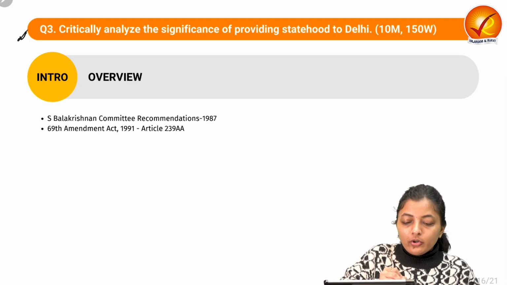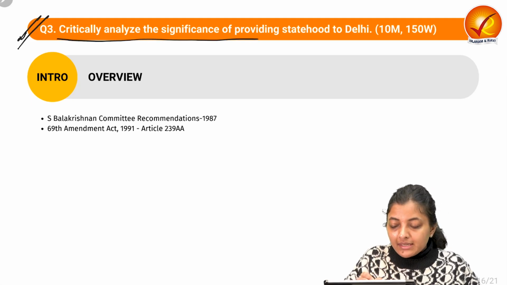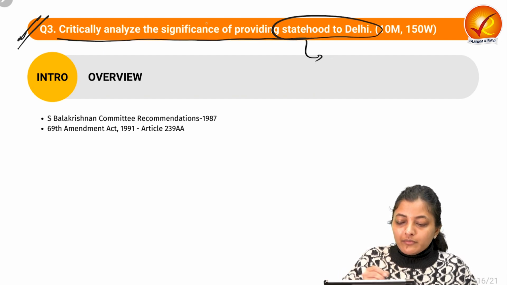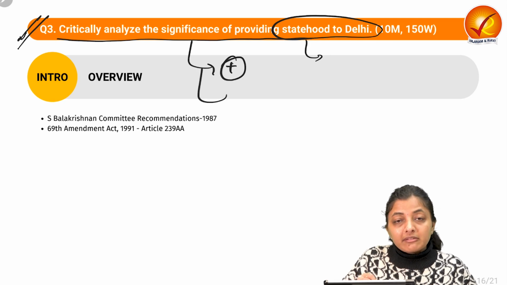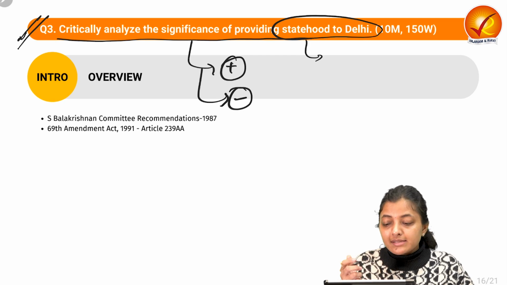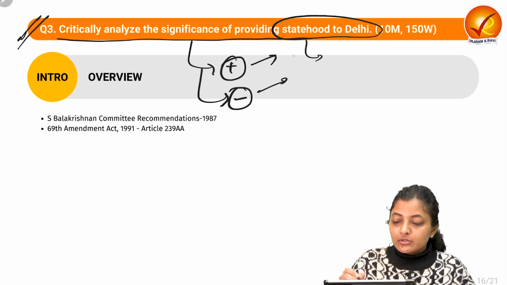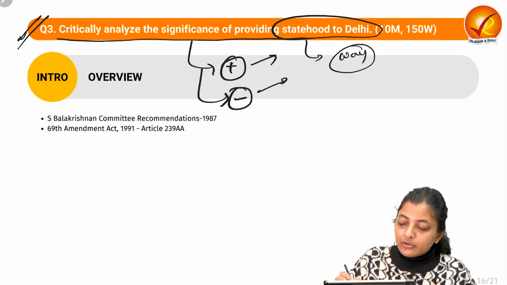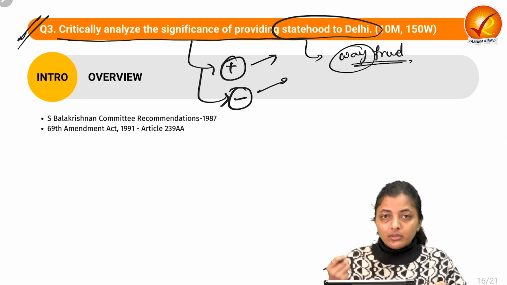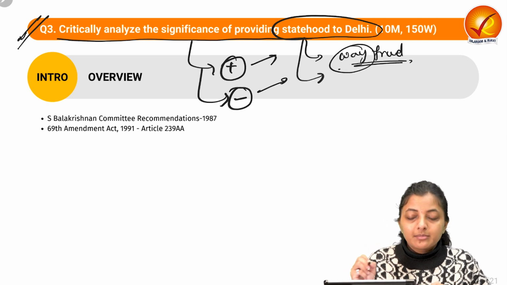Okay, so moving on to the third question: critically analyze the significance of providing statehood to Delhi. So we need to write down some arguments in favor of providing statehood to Delhi, arguments against providing statehood to Delhi. So this is the question, and finally what we can do, we can write the way forward, that what we can do more to deal with this matter.